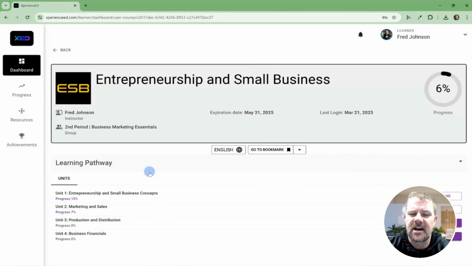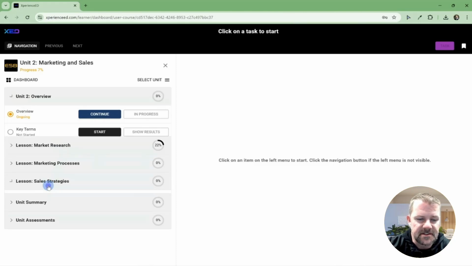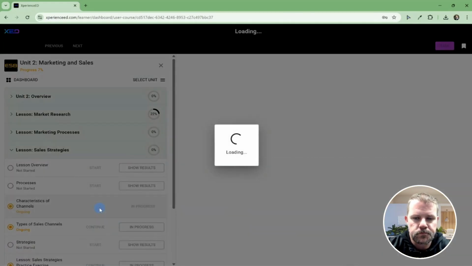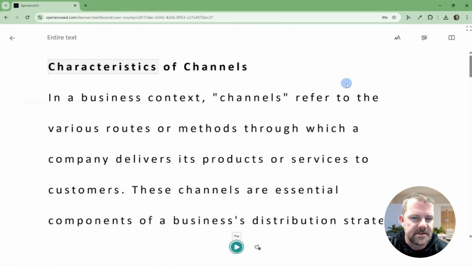A couple of points on accessibility. If you have learners where perhaps English isn't their first language or they're not high-level readers, I want to return to one of these activities here. I'll go to a new one. And I want to remind you of this speaker icon, which takes you directly to the immersive reader. The immersive reader is a powerful reading tool that I recommend for all learners. This is built by Microsoft and it's built into our platform on every page. And when you click on it, it will open up the text from that page in the immersive reader.